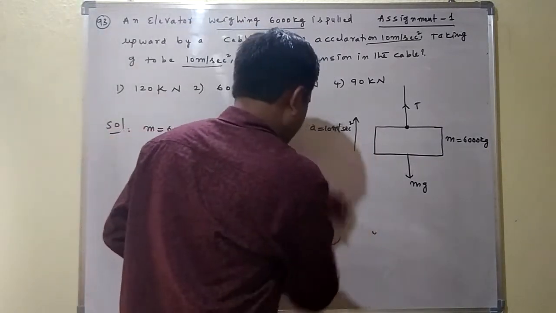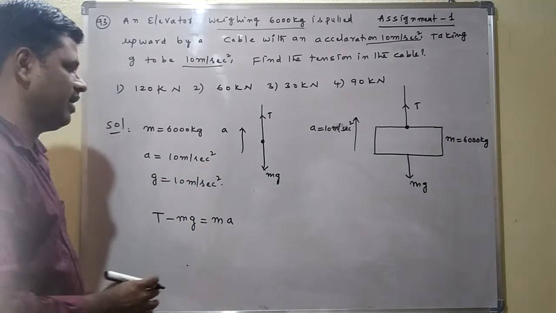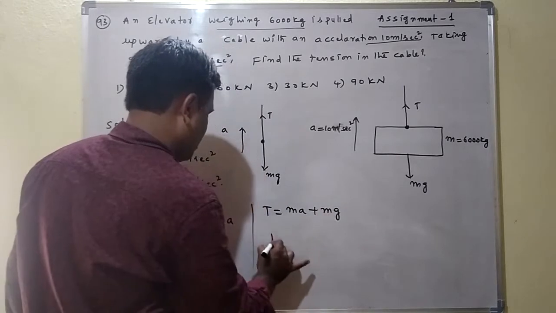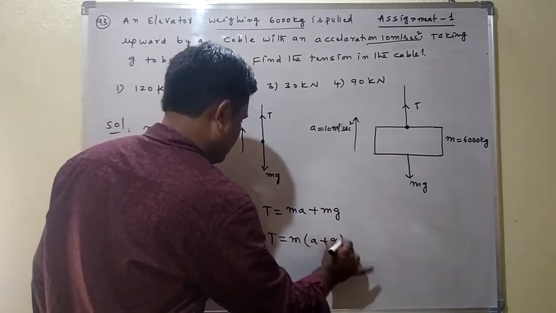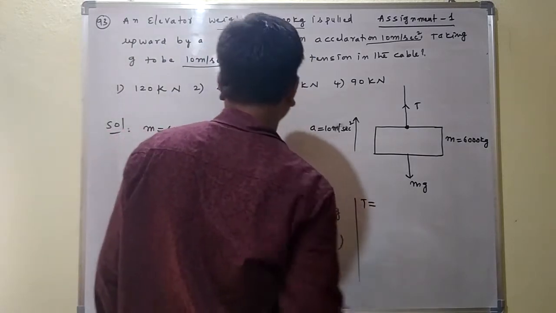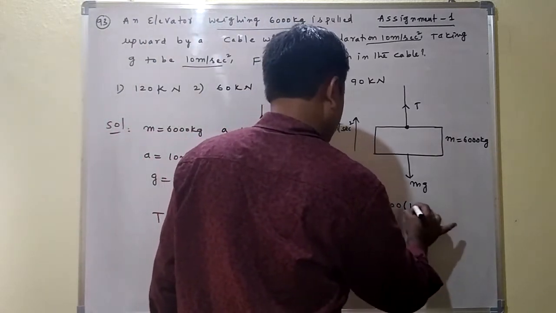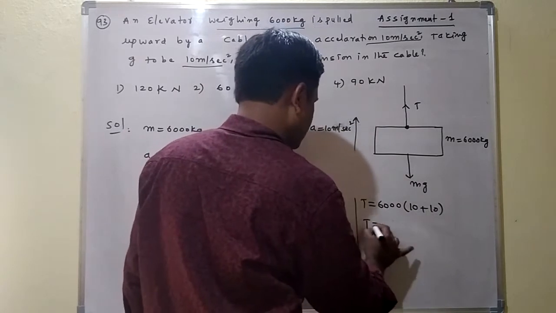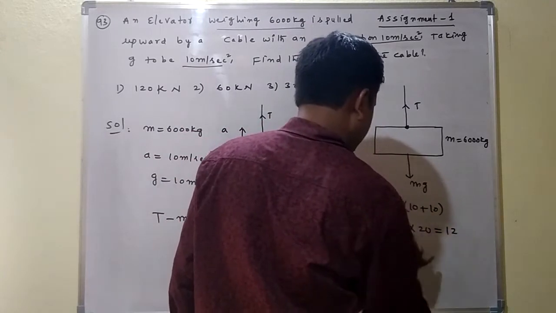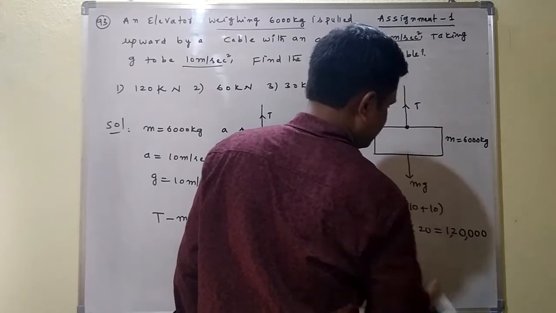Now, see here. Tension is more. So net force can be written as T minus mg is equal to m into a. From this, tension can be written as ma plus mg, or tension is equal to m into (a plus g). Here tension is equal to m value, 6000, into a value 10 plus g value 10. So 6000 into 20. Here what are we getting? 12 followed by 4 zeros, that is 1,20,000.